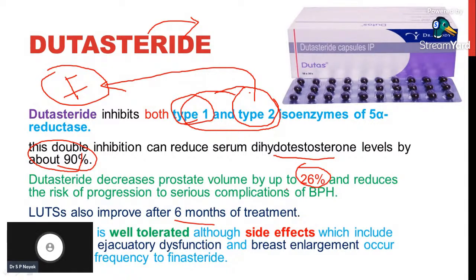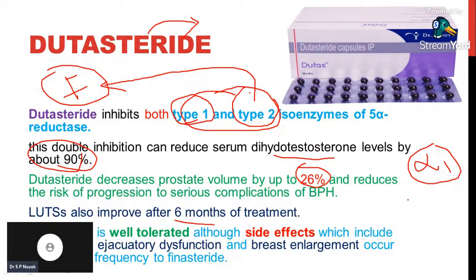And one thing you have to remember, alpha 1 blockers are used for relieving the symptoms, whereas 5 alpha reductase inhibitors, dutasteride and finasteride, are used to decrease the size of the prostate gland, and this decrease in size cannot be seen in a single day or in a week.